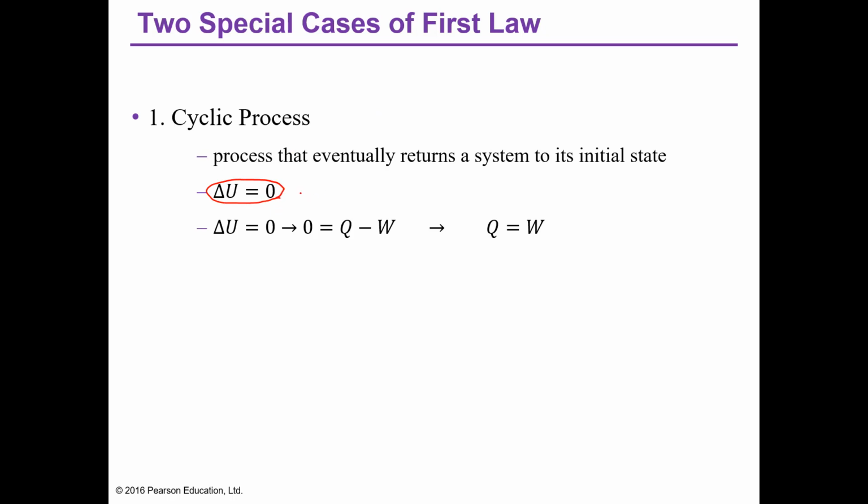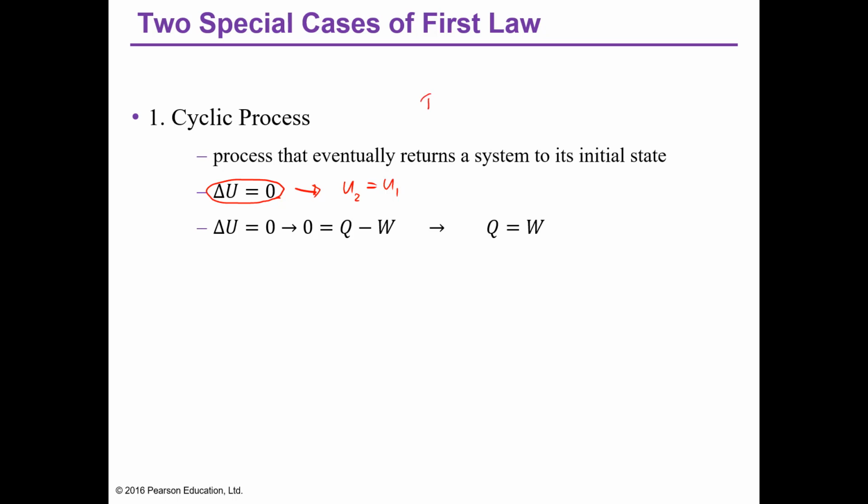It means that your final internal energy must be equal to the initial internal energy. So if your thermodynamic system is your body, for example, in a cyclic process, when you wake up and then you sleep again, your state hasn't changed, your internal energy hasn't changed. So a cyclic process means you return to your original state.